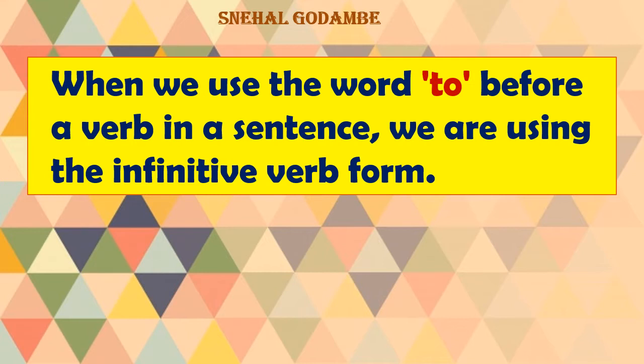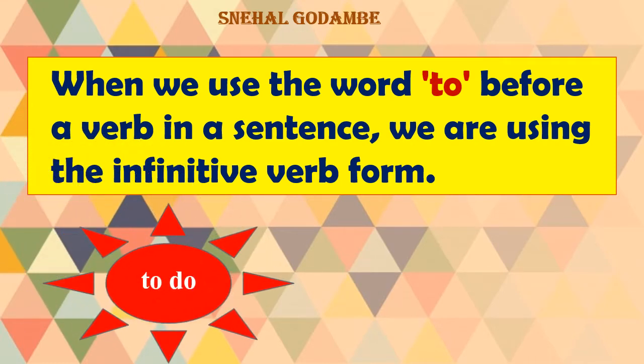When we use the word to before a verb, to get, to go, to play, to spell, in all these cases we have used the word to before a verb, and in that case we are using the infinitive verb form. Now you must have understood what an infinitive verb form is, but we still have much more to learn.